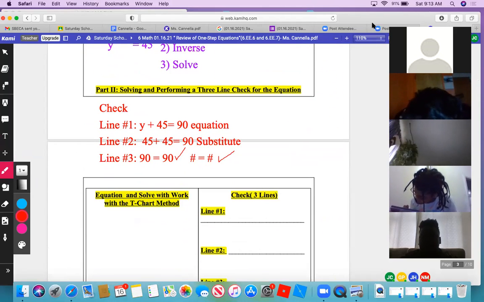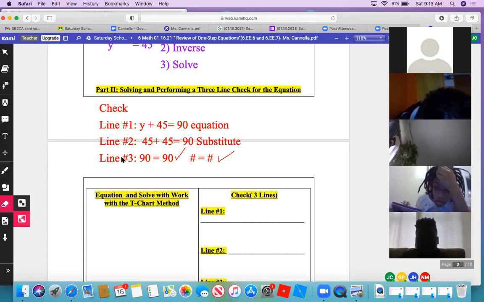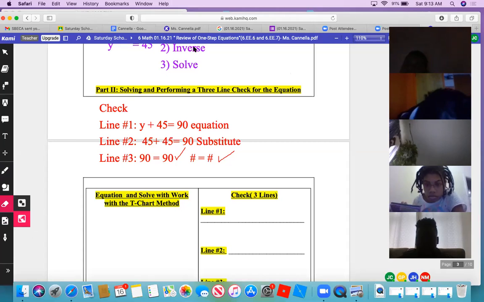Let's see what's going on in the chat over here, and then we're going to proceed to the next one. Okay, be right back is not sufficient. I need to know where you're going to be. I cannot take be right back. All right, so let's erase. Who's trying to come in now? Oh, Stephen Melendez. Okay.